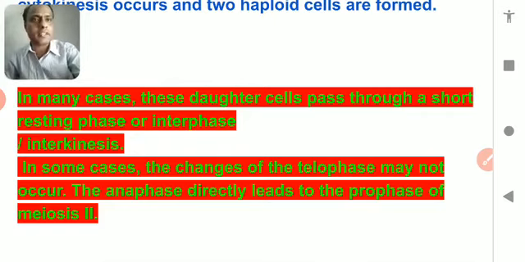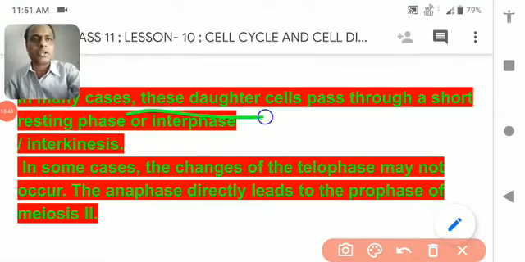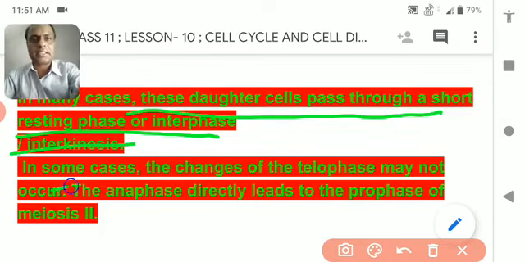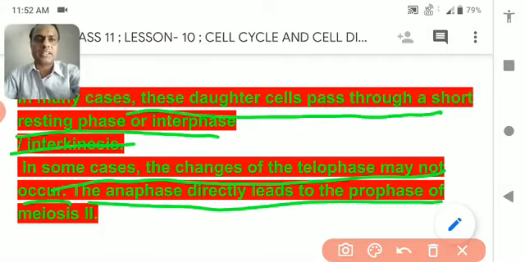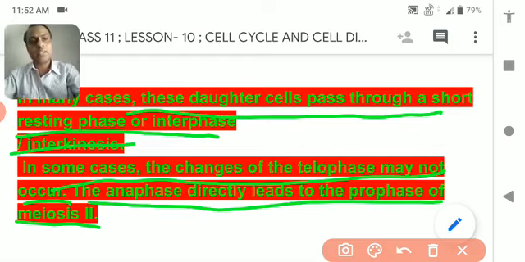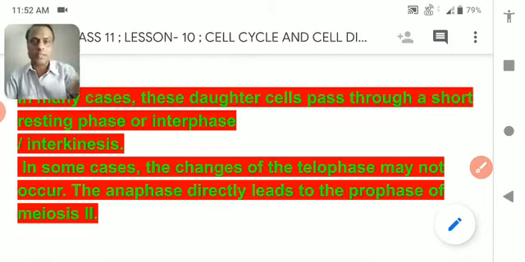So it is written over here: in many cases, these daughter cells pass through a short resting phase or interphase or interkinesis. In some cases, the change of the telophase may not occur, and the phase directly leads to the prophase of meiosis 2. It further goes for the prophase of meiosis 2, meaning meiosis cell division 2 starts after that.